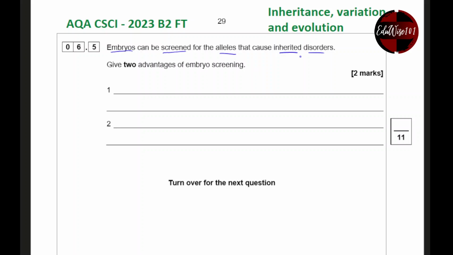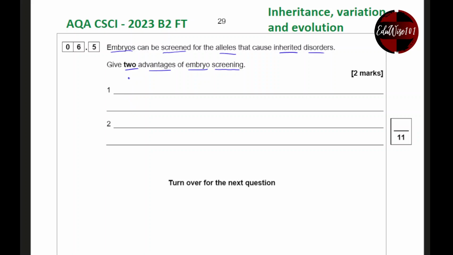Now we can actually look for certain types of genetic disorders. Inherited disorders means that someone in the family already has it. So if you think someone in your family or you yourself have certain types of genetic disorders like polydactyly, it's not the worst thing, but there are inherited disorders like cystic fibrosis that can be dangerous. So you'd want to screen the babies if you think you might have any of these inherited disorders that you don't really want the baby to have. Give 2 advantages of embryo screening. What is the advantage of embryo screening?